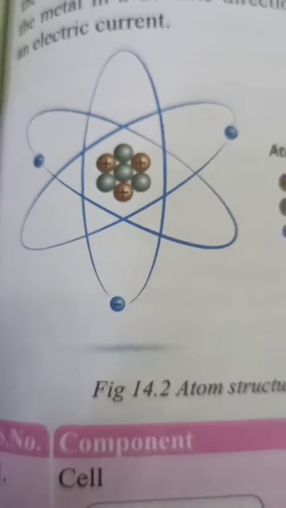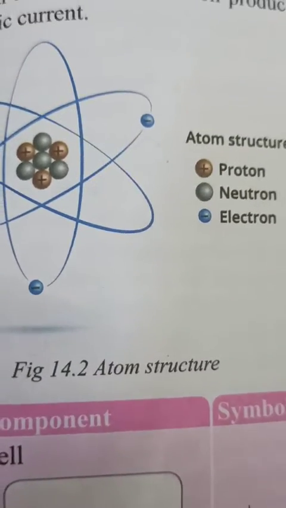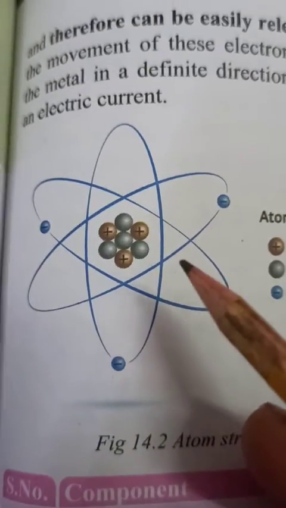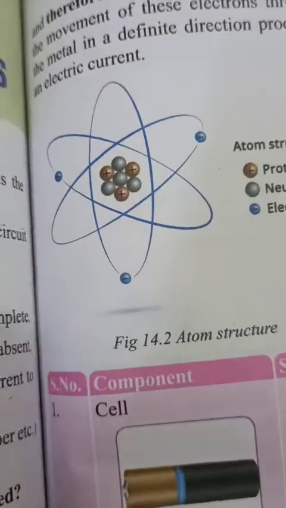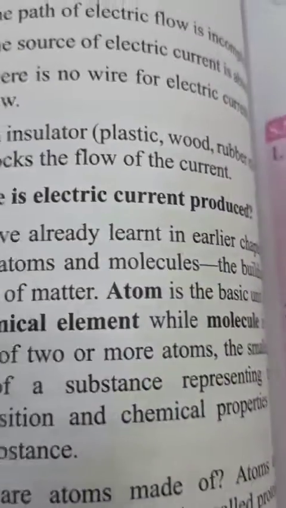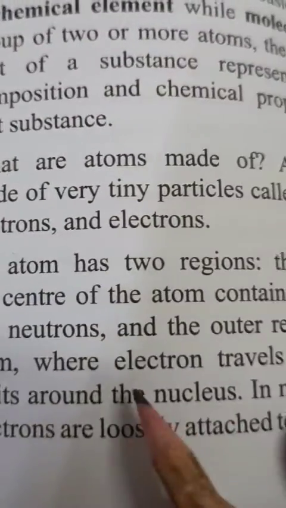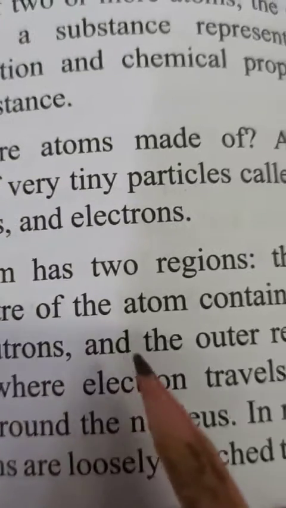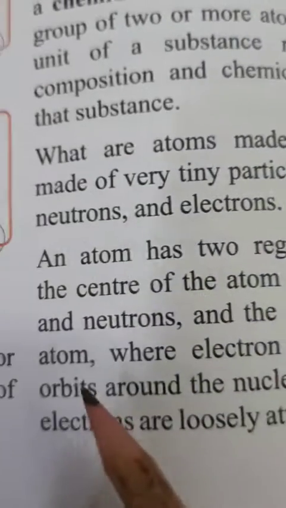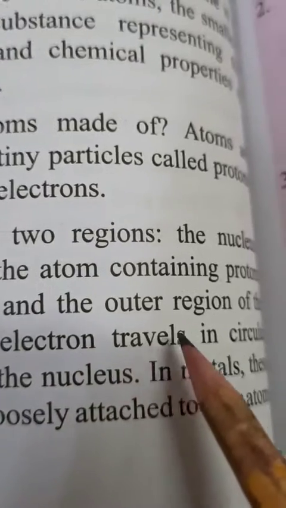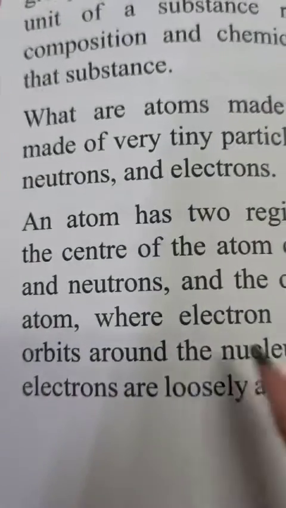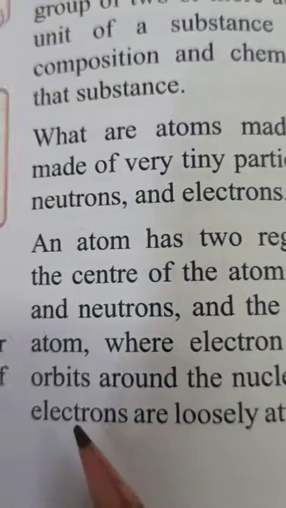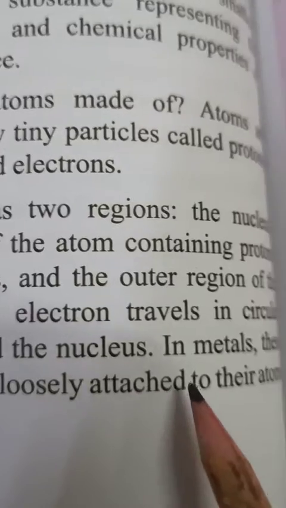These 3 are composed together to form an atom. An atom has 2 regions: the nucleus at the center of the atom containing protons and neutrons, and the outer region of the atom where electrons travel in circular orbits around the nucleus.